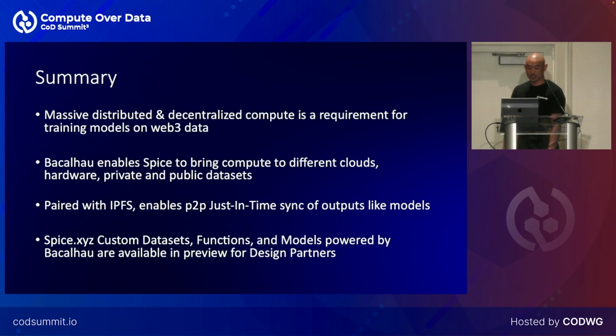So in summary, having this ability to do massive distributed and decentralized compute is really a requirement for training models on large amounts of Web3 data that's only growing. It's really just impossible to do that centralized, especially when you start talking about the exabytes of data that's stored in IPFS and Filecoin in these other systems. And so Bacalhau enables us to run the compute where the hardware is or where the data is, and that could be different clouds, it could be public and private IPFS data sets and so forth.